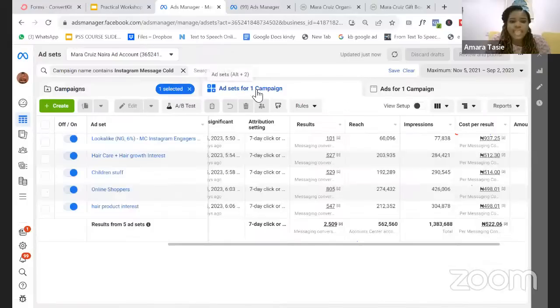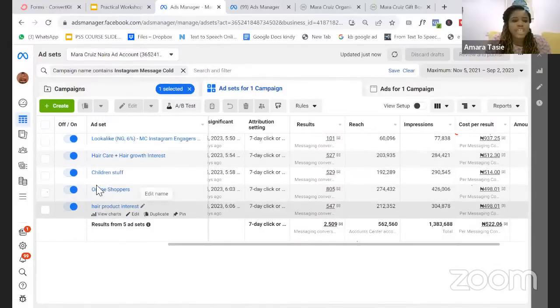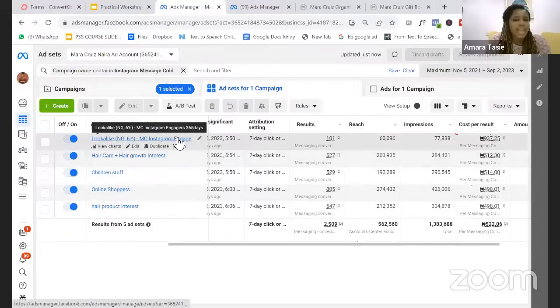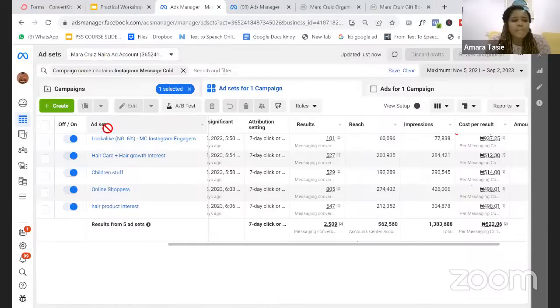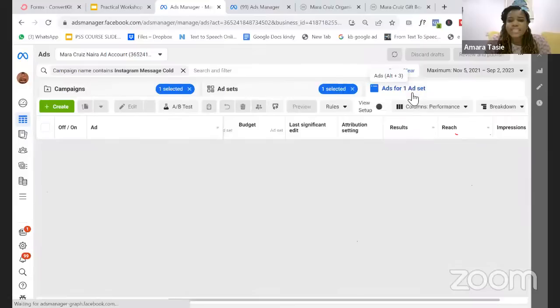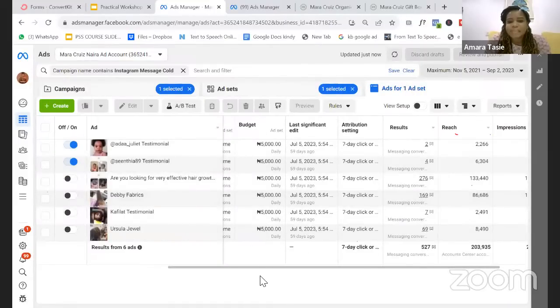You can see this is the ad set. All the audiences that I've targeted are here. You can see hair product interest, online shoppers, children's stuff, people who are interested in hair care, the look-alike that I mentioned. And then let me open up one of them and go to ads. You can see I'm showing them more than one ad at a time using one budget. I'm showing them more than one ad at a time using one audience.